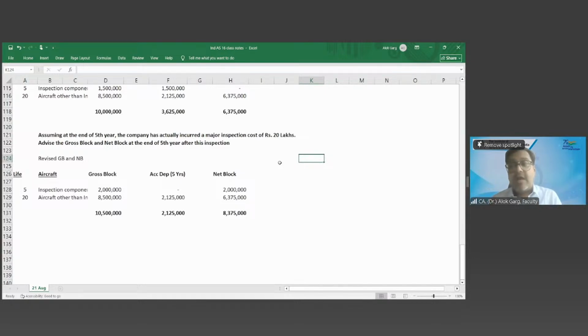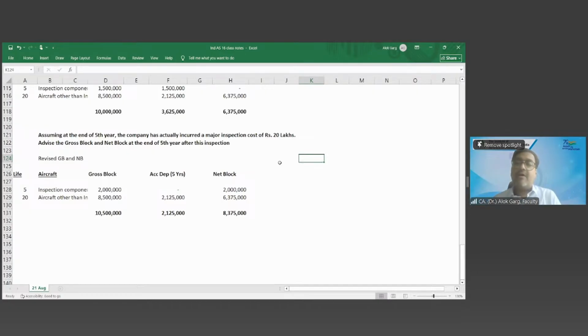Let's say after 5 years, means 15 years have completed. Now 5 years are left, right? So now your inspection cost becomes 40 lakh. So now you have to capitalize 40 lakh and depreciate over a period of 5 years. Okay, 20 years are over. Now let's say you will scrap the aircraft, sell the aircraft, or whatever you will do. So this is how this accounting has to happen.